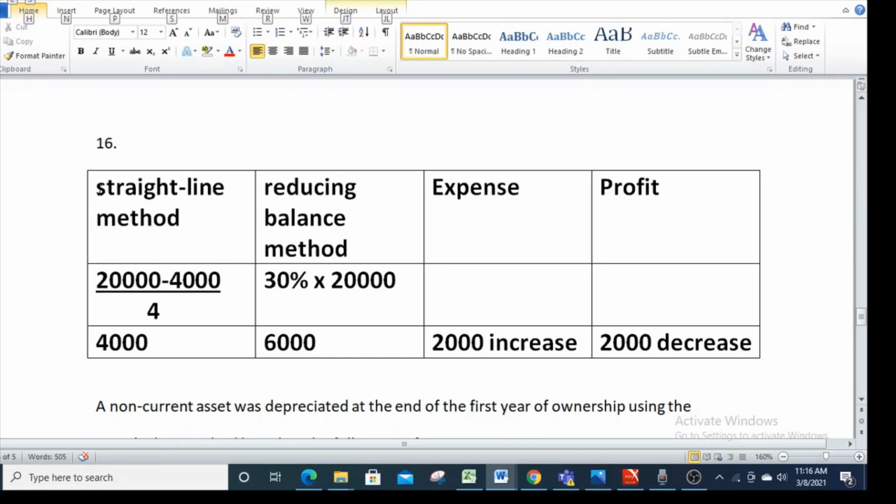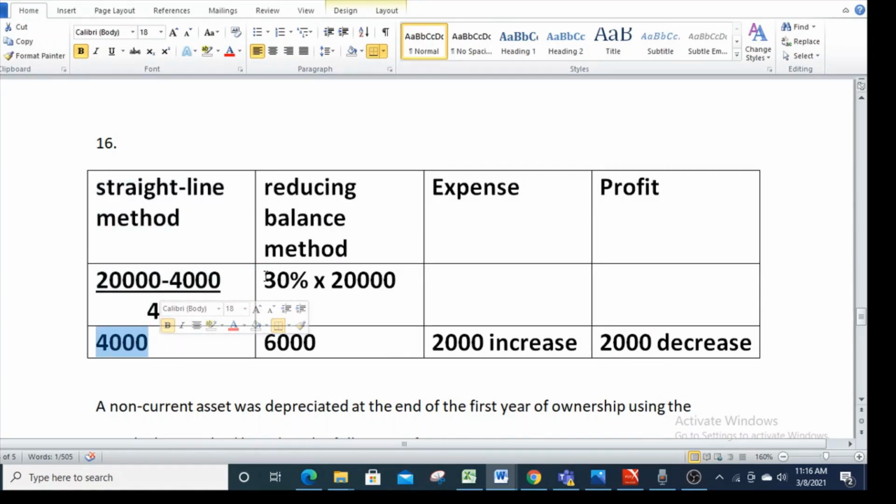And you have to show your working so that you can reach the correct answer. Of course, here I have done it very neatly, but you can just do it in your own way. So first we calculate depreciation using the straight line method: cost minus residual value divided by life. So we get 4,000 as our annual depreciation.